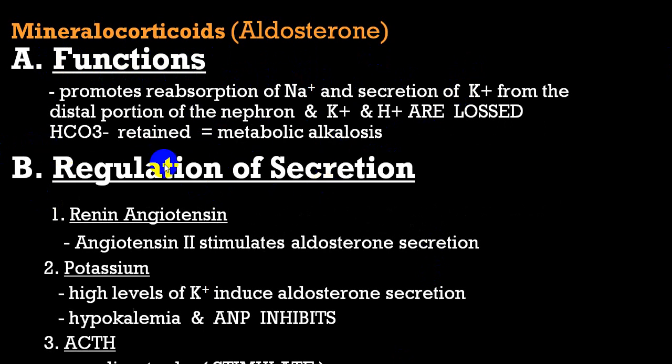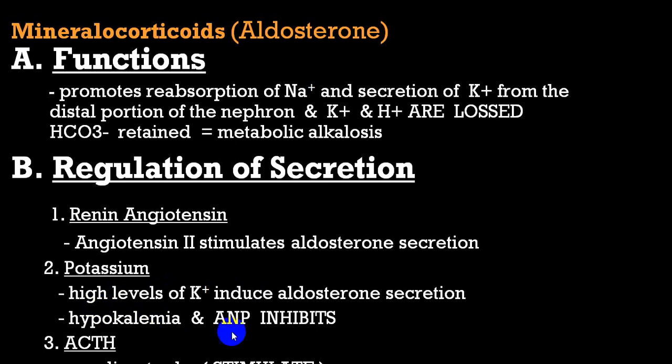Regulation of aldosterone secretion is done mainly by the RAS system, which produces angiotensin 2, which stimulates aldosterone secretion from zona glomerulosa. As far as potassium is concerned, hyperkalemia will stimulate aldosterone production, and hypokalemia and ANP will inhibit aldosterone production.